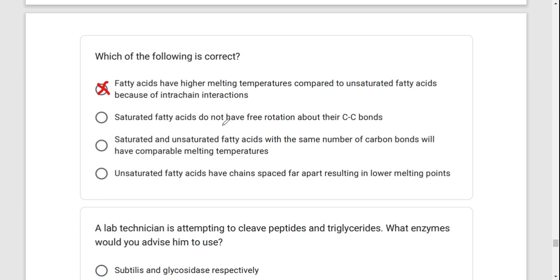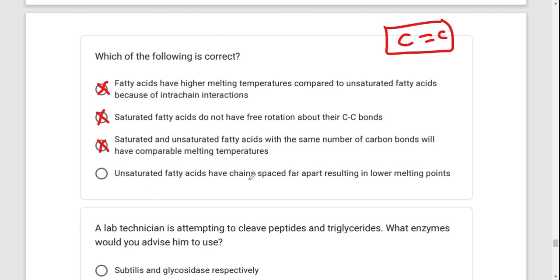Saturated fatty acids do not have free rotation about their carbon to carbon bond. This is not true, they have free rotation. What doesn't have free rotation is unsaturation, because of the double bond. Saturated and unsaturated fatty acids with the same number of carbon atoms have comparable melting points. That's not true, the melting points of saturated ones are higher.